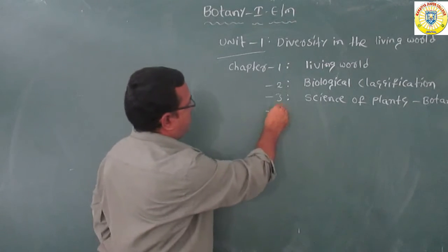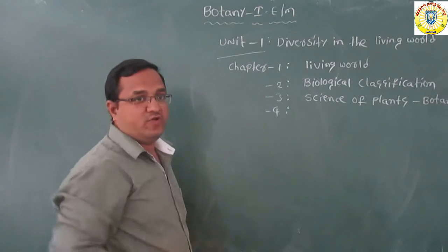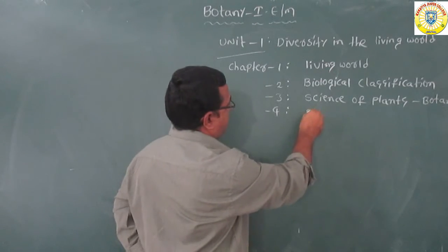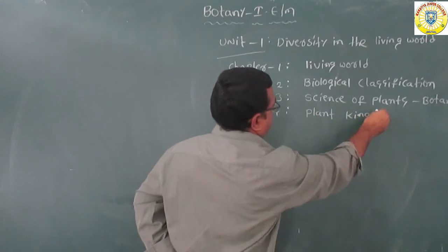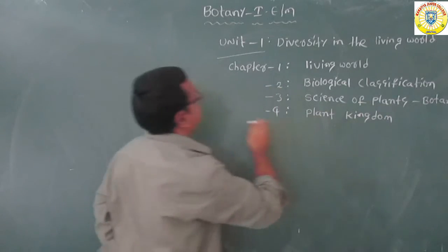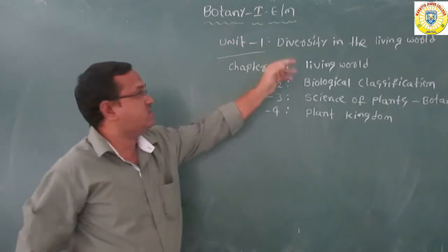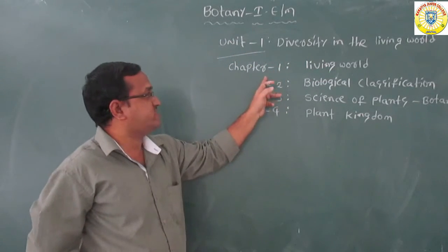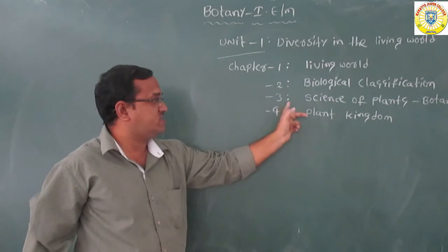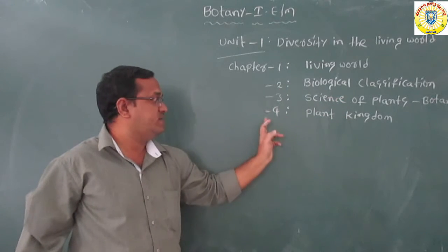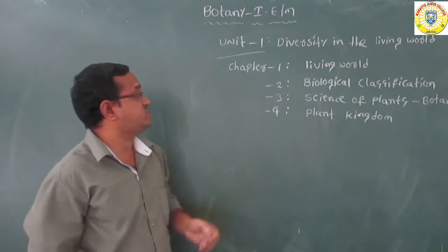Next, chapter number 4. This is the last chapter in this first unit, that is plant kingdom. So this first unit includes 4 chapters. What is the first unit? Diversity in the living world. First chapter, the living world. Second chapter, biological classification. Third chapter, science of plants, botany. Fourth chapter, plant kingdom.